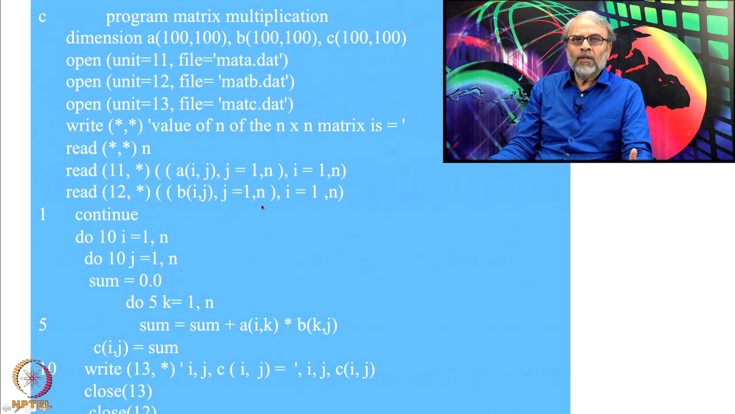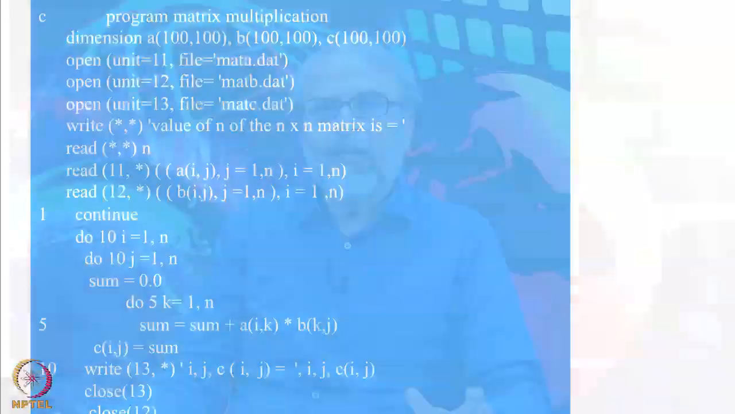So, now I ask you the question, how many elements are there? N I have read from the screen. So, if n is 10, there will be 10 by 10 for matrix A and 10 by 10 for matrix B. So, now you know how to read information from the files into a matrix. I will stop here, you try to think of how to calculate the product.